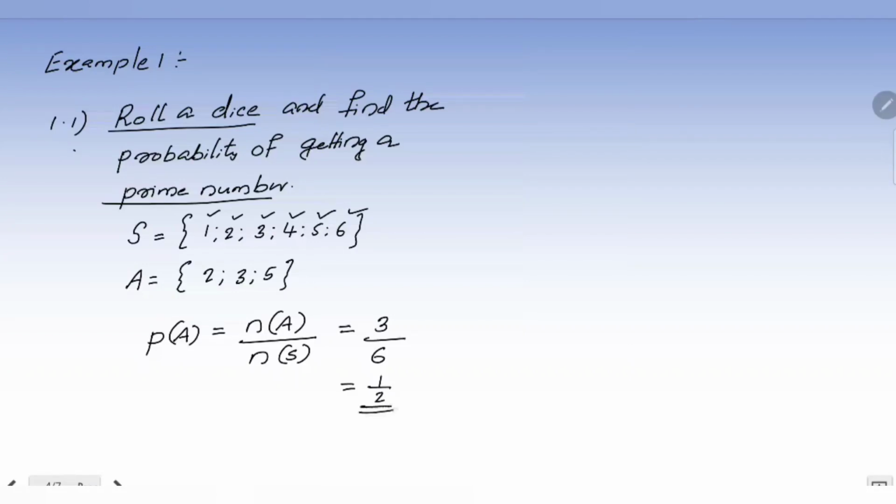Is it clear? This is how we do probability questions. We need to know the sample space and the event that is asked in the question. Then we can do it. It's a very simple one, not a difficult one. All of you can easily get marks in this type of question.